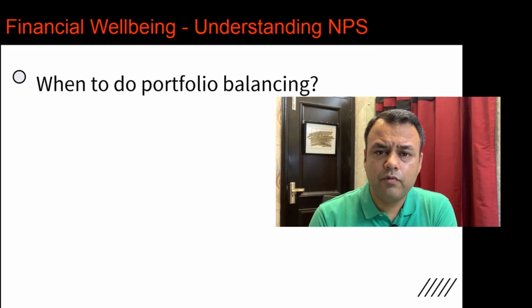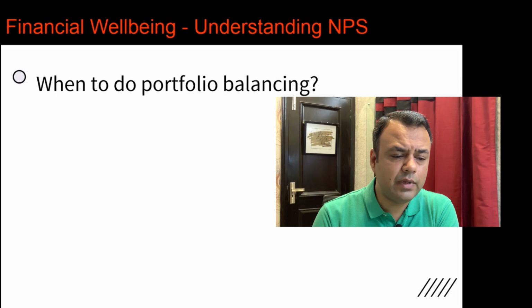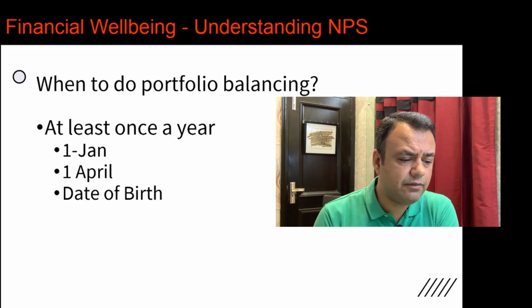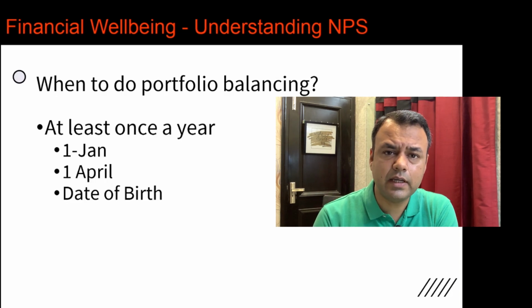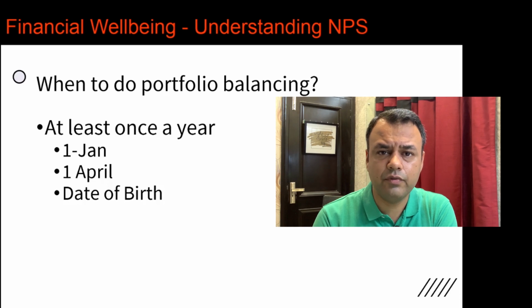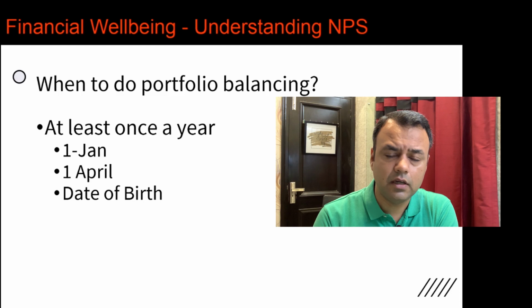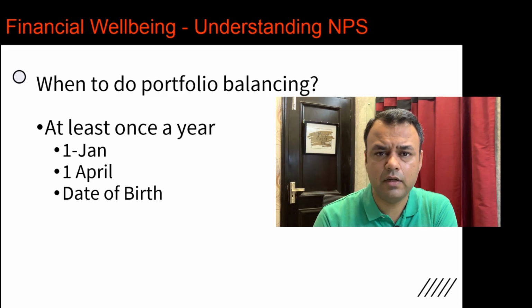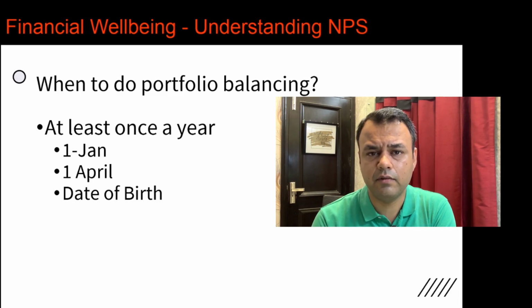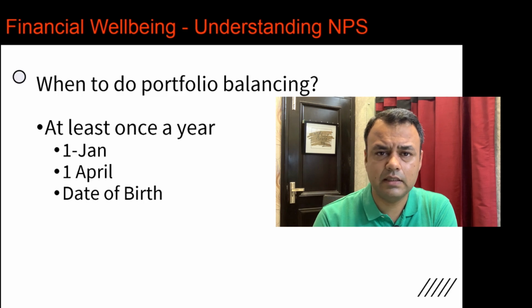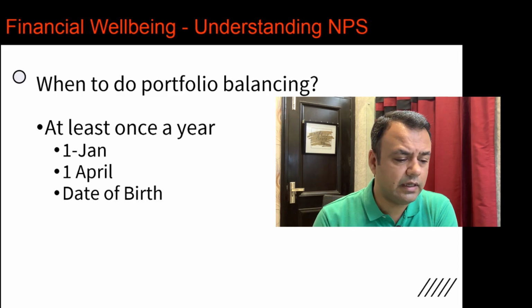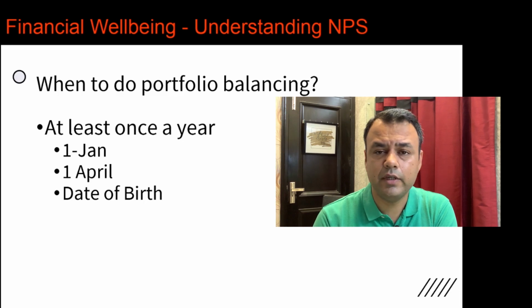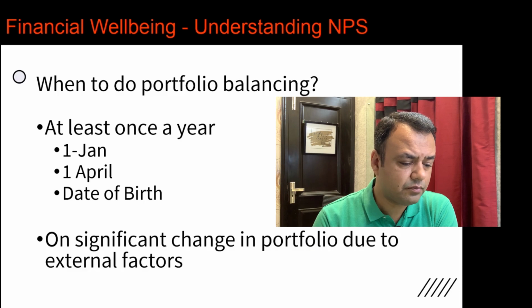Coming to the topic of when one should perform the portfolio rebalancing, the suggested action is to do it at least one time a year, not too frequently, but once a year is the recommended option. You can do it on 1st of January at the beginning of the year, 1st of April, which is the beginning of the financial year, or as is the case with Auto, you can also perform it on your date of birth. That is a reminder that you need to do your portfolio rebalancing on NPS.